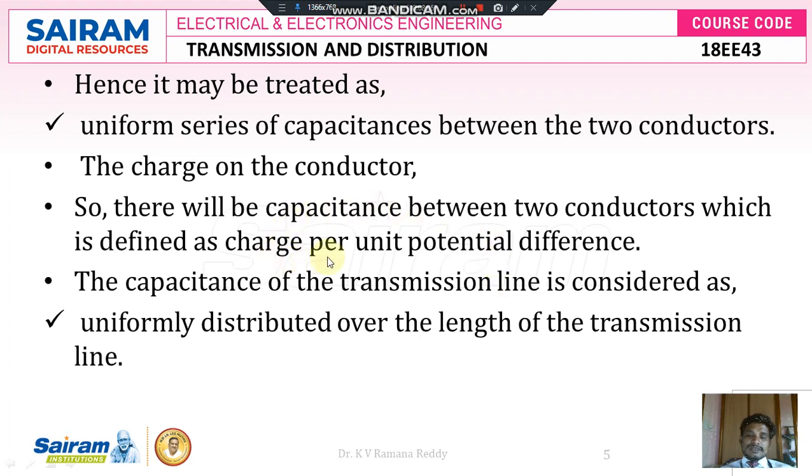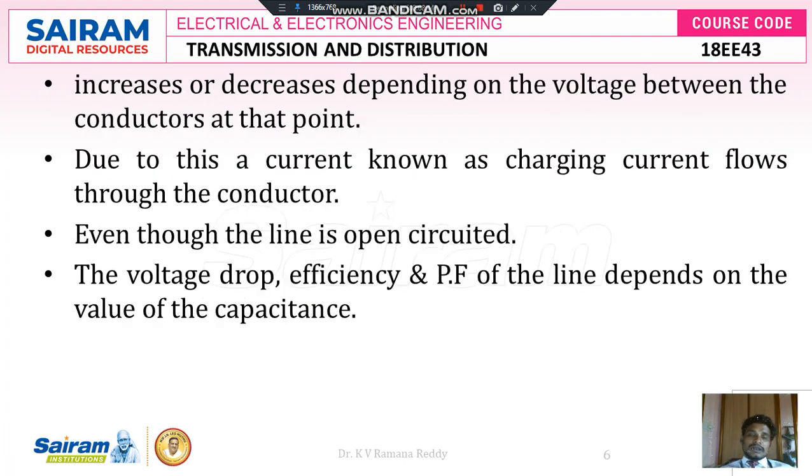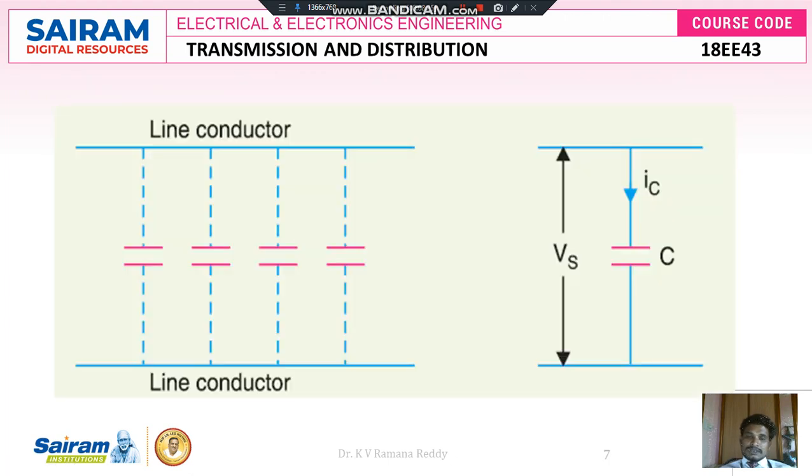Therefore, the capacitance of the transmission line is considered as uniformly distributed over the length of the transmission line for easy calculations. The capacitance of the given conductor can increase and decrease, depending upon the voltage between the conductors at that point. That voltage is nothing but the sending voltage, which is the potential difference between this conductor and this conductor, the potential difference existing between the two conducting plates of this capacitance.